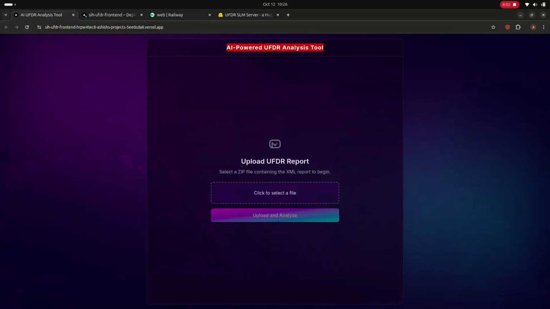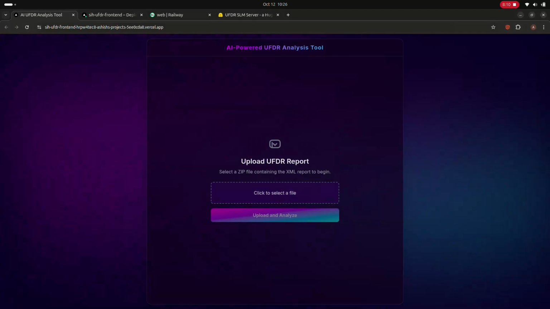That's all for the AI-based UFDR tool analysis. A few words from my side: it is built on a small language model such as Microsoft Phi-3, and that is uploaded on Hugging Face. The officer uploads the standard UFDR zip file, and our backend then processes the complex XML or zip file and builds a searchable knowledge base. Now, instead of digging through files, the officer can ask a direct question to the AI, such as what is the crypto address mentioned, what is the summary, or what are the phone calls that were made.